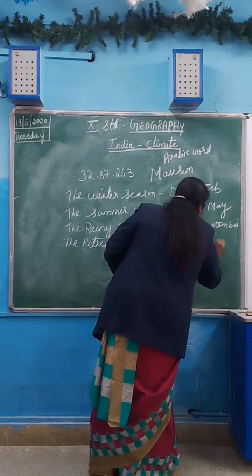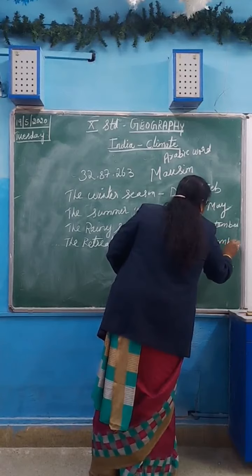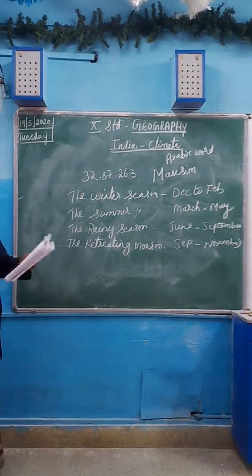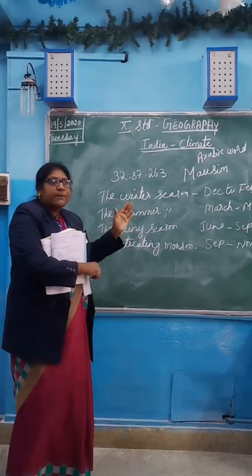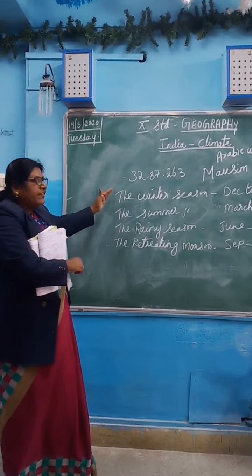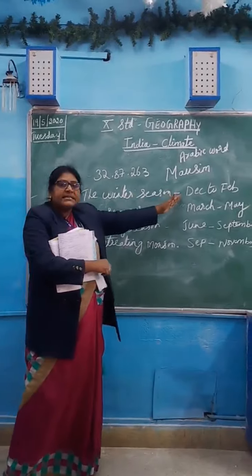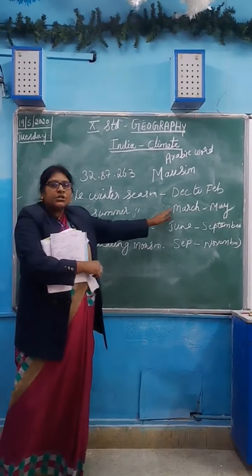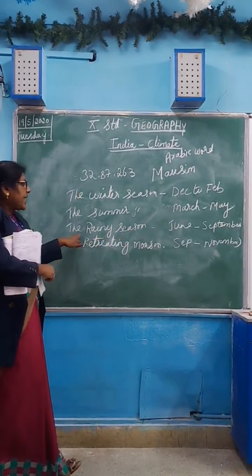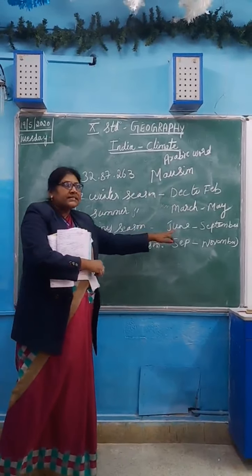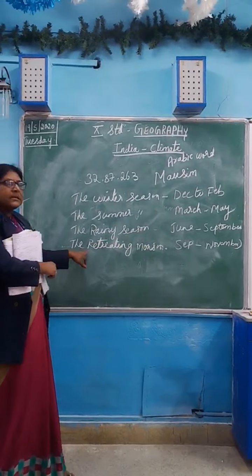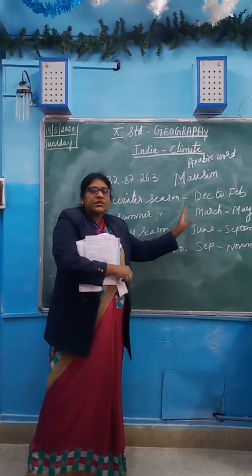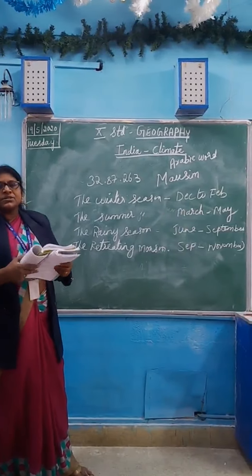So the climatic seasons of India can be divided into the winter season from December to February, the summer season from March to May, the rainy season from June to September, and the retreating monsoon from September to November. These are all the climatic seasons of India.